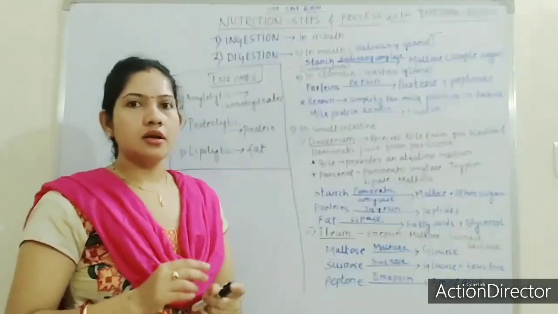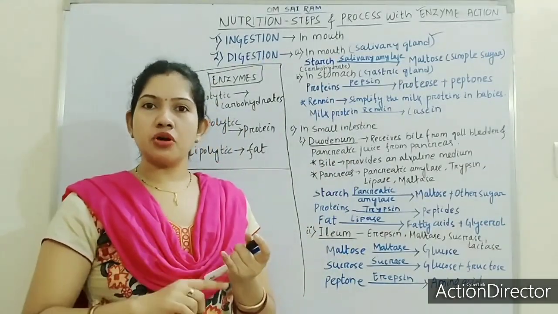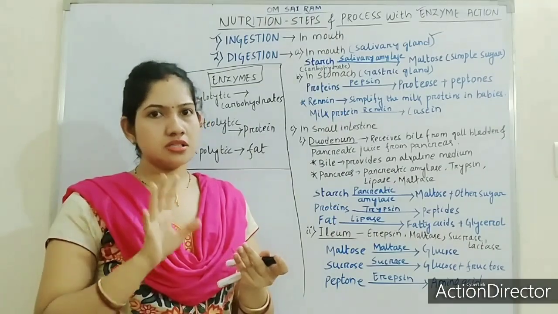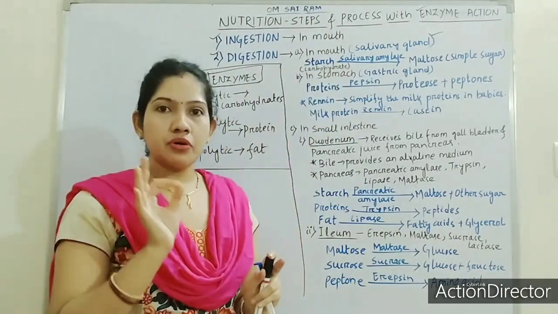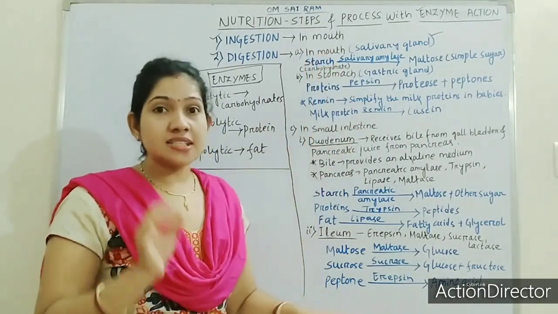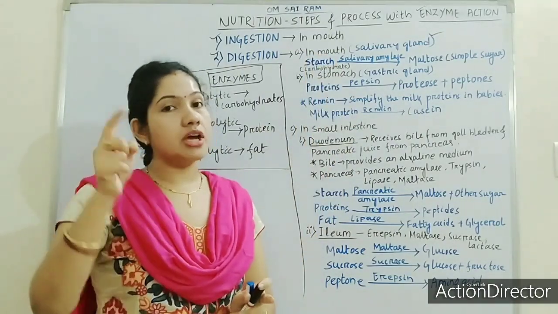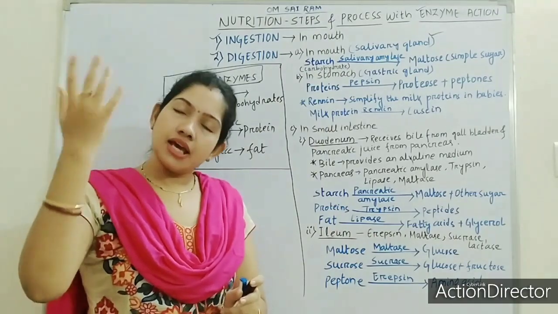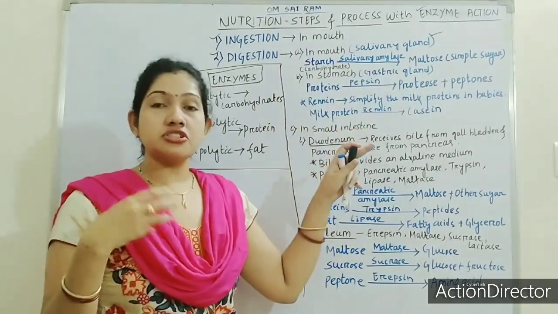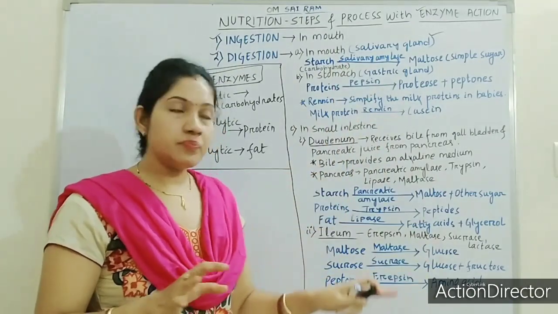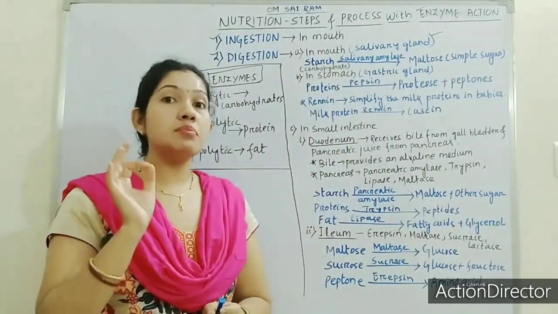I hope you are all well acquainted with the terms carbohydrate, protein, fat. This is not a very new term for you. Here I am not explaining the detailed chemical structure. When you go to a higher class, you will learn the structures and equations. So what happened in the mouth?